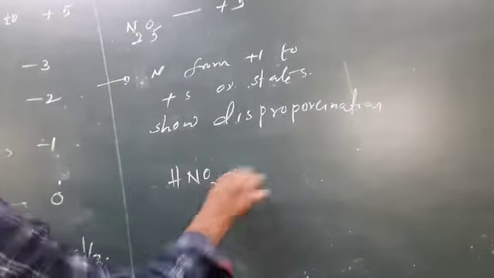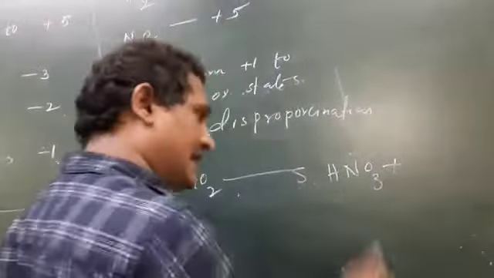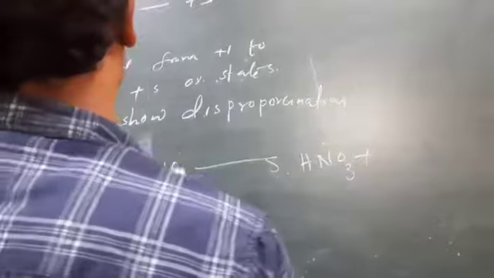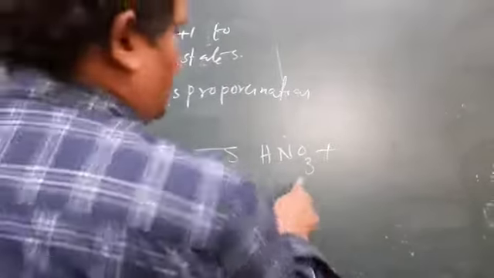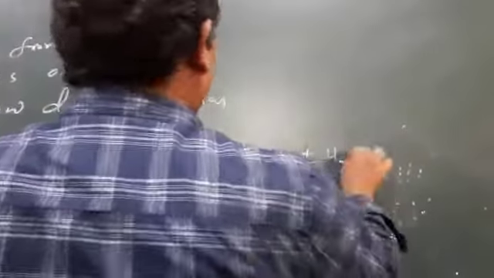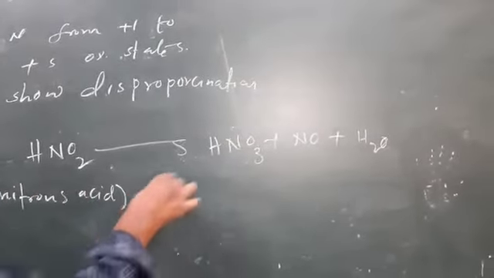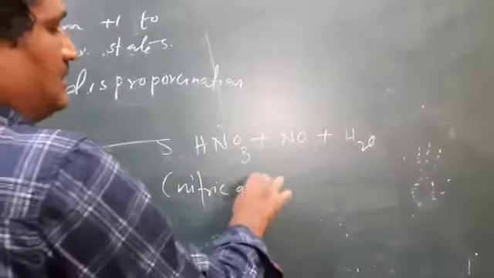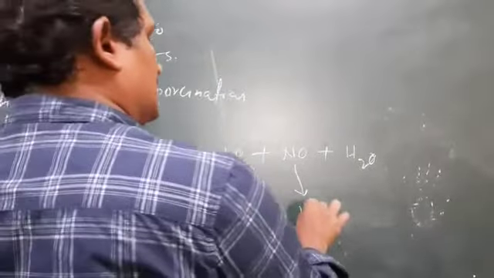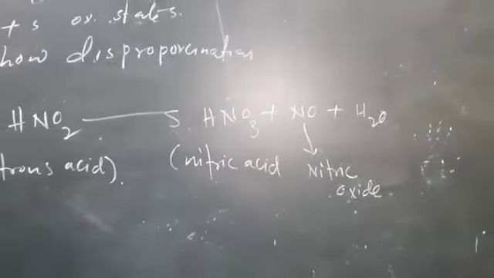Example, nitrous acid undergoes disproportionation and forms nitric acid, HNO3, and nitric oxide plus water. This is nitrous acid, this is nitric acid, and this is nitric oxide.